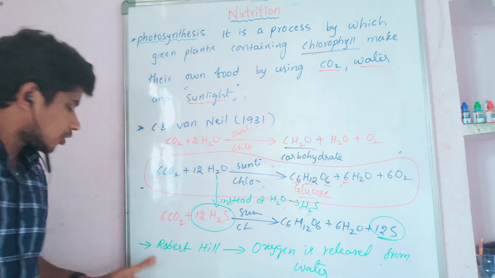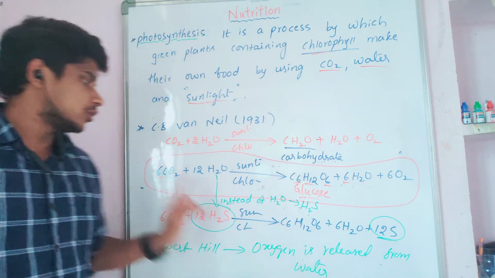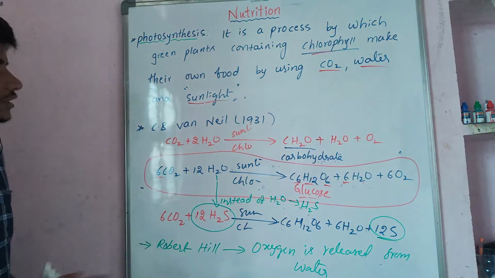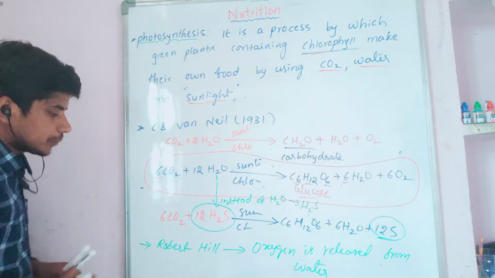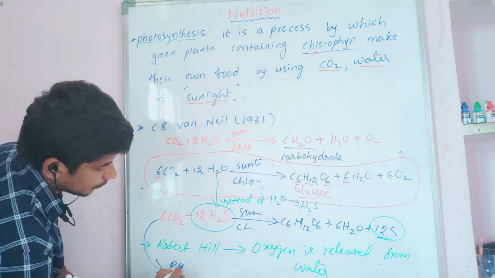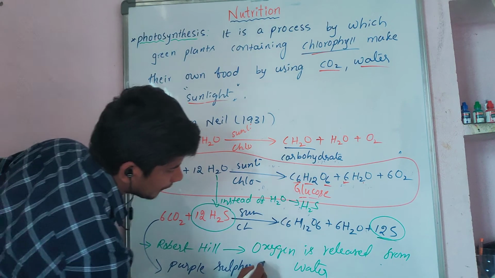Robert Hill said that oxygen released in photosynthesis comes from water only. That means water must be present to release the oxygen. This kind of photosynthesis we can see in purple sulfur bacteria.